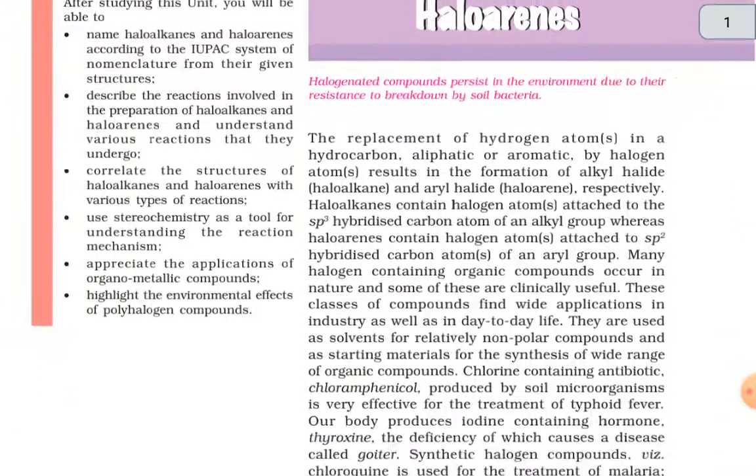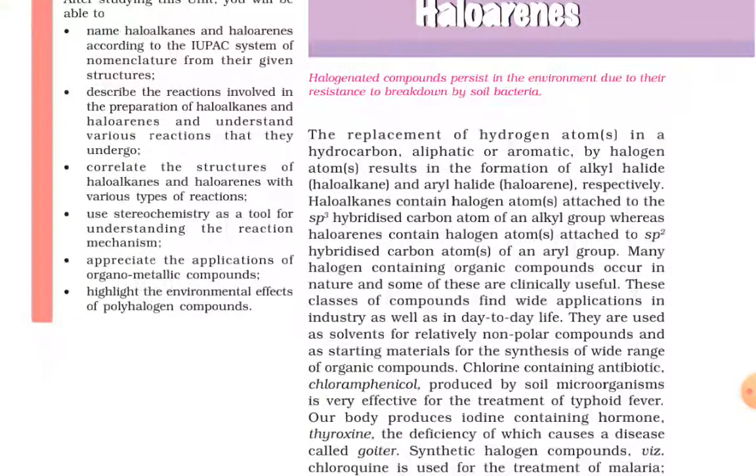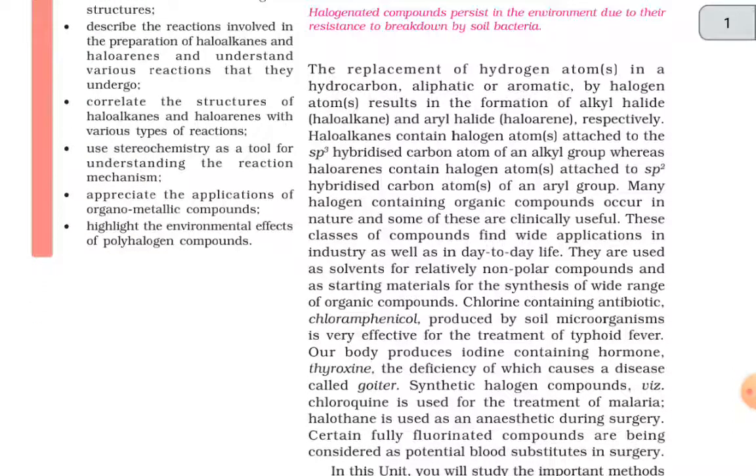The replacement of hydrogen atoms in a hydrocarbon, aliphatic or aromatic, by halogen atoms results in the formation of alkyl halide, that is haloalkane, and aryl halide, that is haloarene, respectively. Haloalkanes contain halogen atoms attached to the sp3 hybridized carbon atom of an alkyl group, whereas haloarenes contain halogen atoms attached to sp2 hybridized carbon atoms of an aryl group.